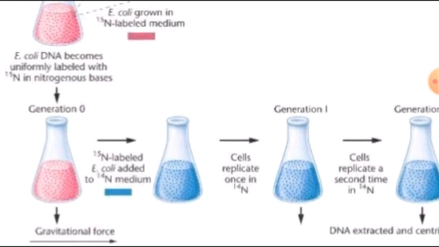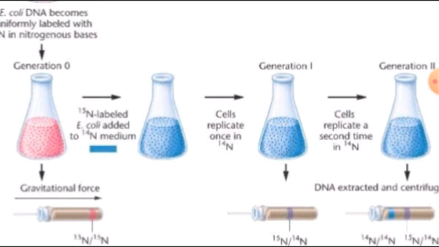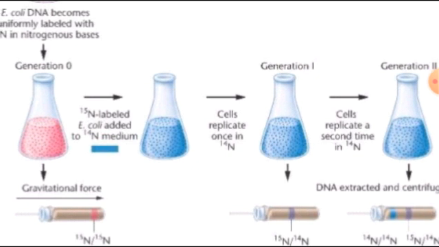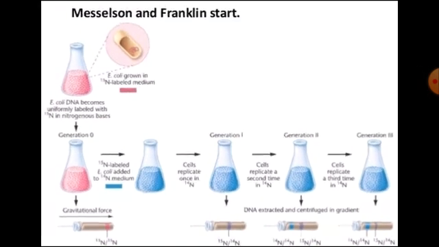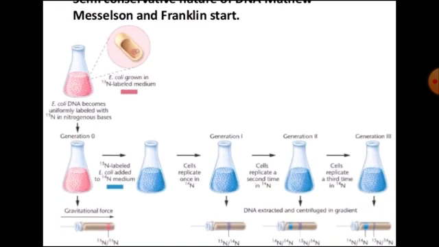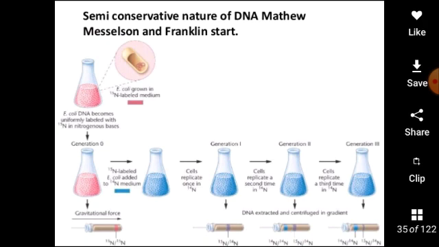The labeled bacterial cells were then transferred to a medium containing normal N14, and after one generation, that means after 20 minutes, because you all know that E. coli can divide in 20 minutes, when one bacterial cell had multiplied into 2, they isolated the DNA and evaluated its density.